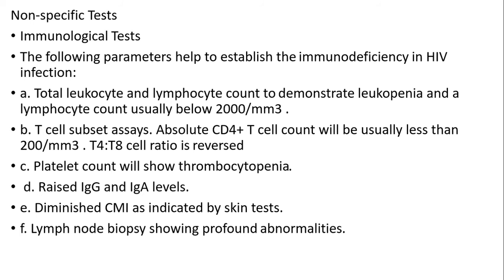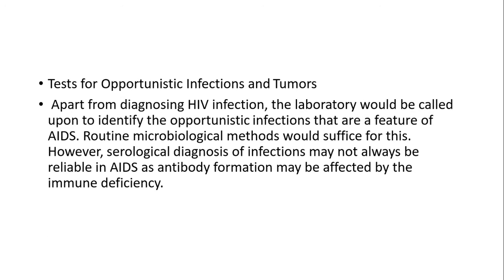Diminished CMI is indicated by skin tests, and lymph node biopsy shows profound abnormalities. Tests for opportunistic infections and tumors. Apart from diagnosing HIV infection, the laboratory would be called upon to identify opportunistic infections as a feature of AIDS. Routine microbiological methods would suffice for this. However, serological diagnosis of infection may not always be reliable in AIDS, as the antibody formation may be affected by the immune deficiency.